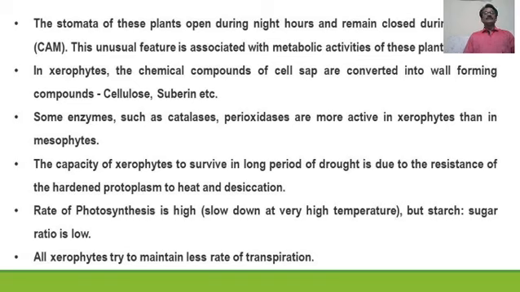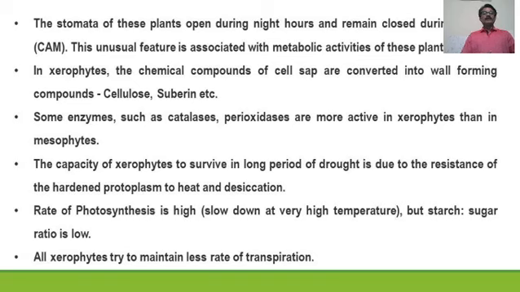The capacity of xerophytes to survive a long period of drought is due to the resistance of hardened protoplasm to heat and desiccation. The protoplast is resistant to heat, that's why they can survive.